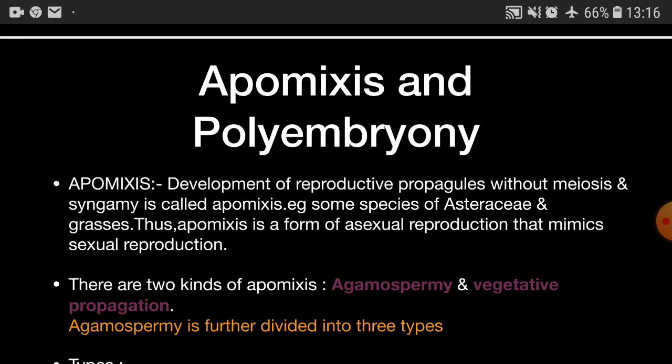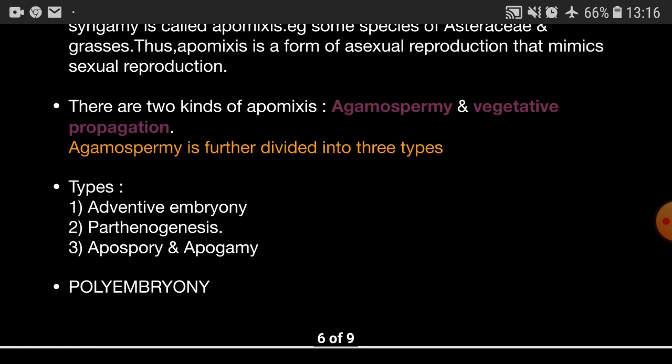So apomixis is a form of asexual reproduction that mimics the sexual reproduction. There are mainly two types, that is agamospermy and vegetative propagation. Agamospermy can further be divided into different types, that is adventive embryony, parthenogenesis, apospory and apogamy.